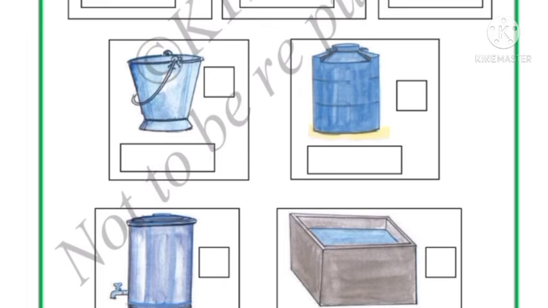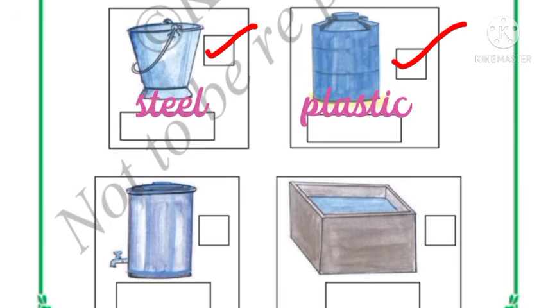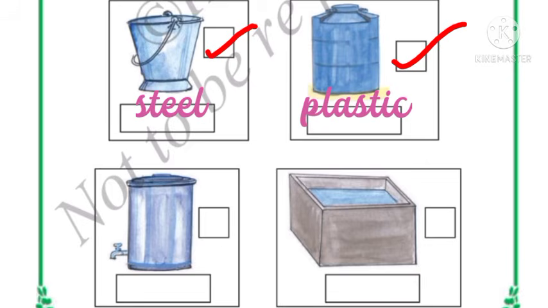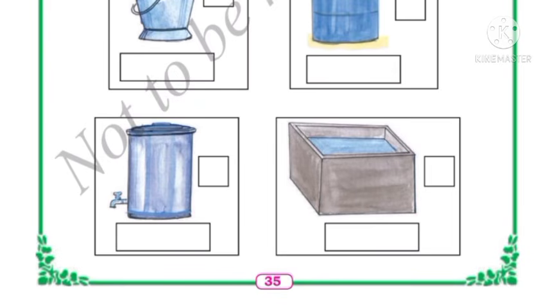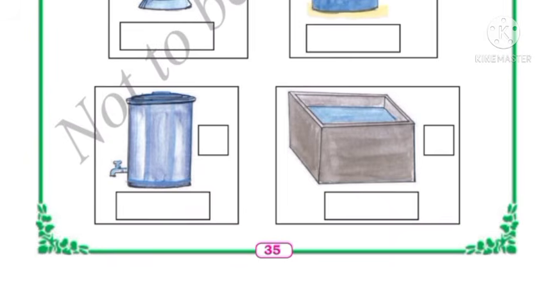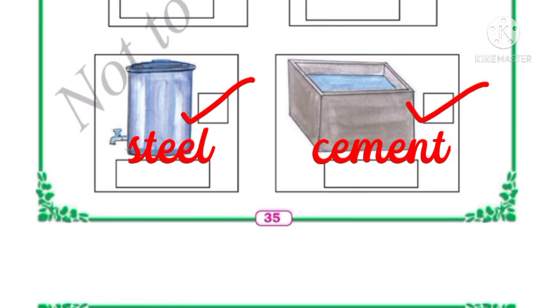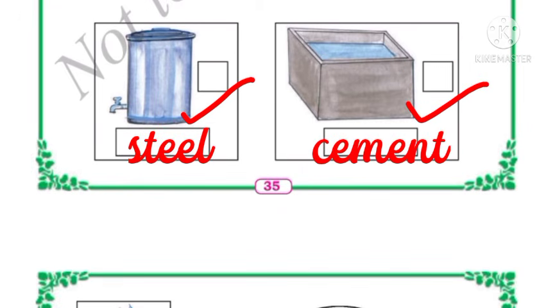Then tumbler do you use? Yes, it is a steel tumbler. We will use this. If you will not use, you can put a wrong mark. If you will use, you have to put a right mark. Then Syntex do you use in your home? If yes, you put a right mark. If no, put a wrong mark, and it is made up of plastic. Then this is the filter to store the water. Do you use this in your home? If yes, put a right mark. If no, put a wrong mark. It is made up of steel.